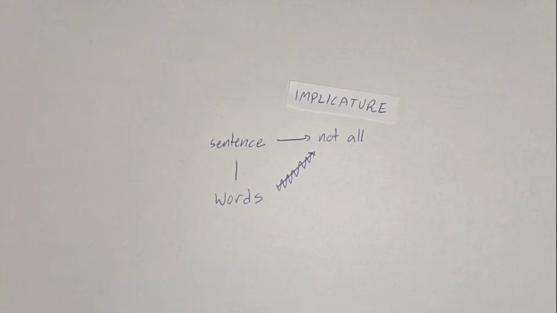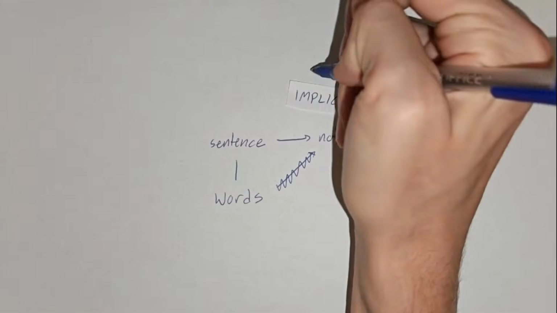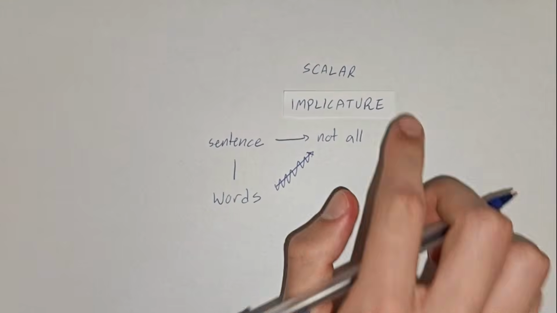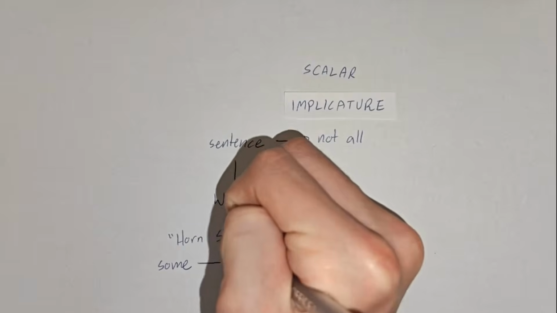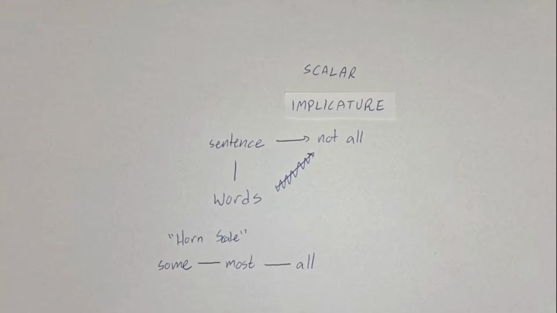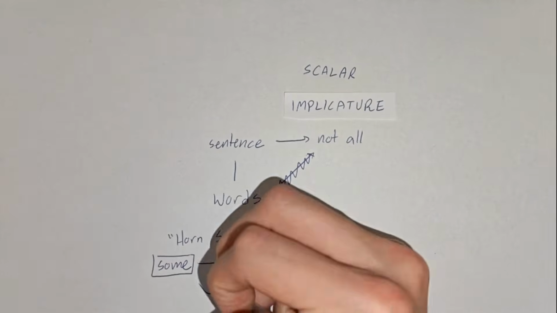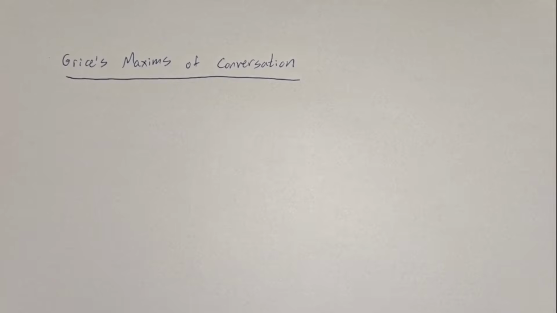There are many different types of implicatures. This specific kind is called a scalar implicature, because the different alternatives to what's been said sit on some scale, called the Horn scale, and making a statement about one item on it derives additional meaning regarding others. So how does it work?